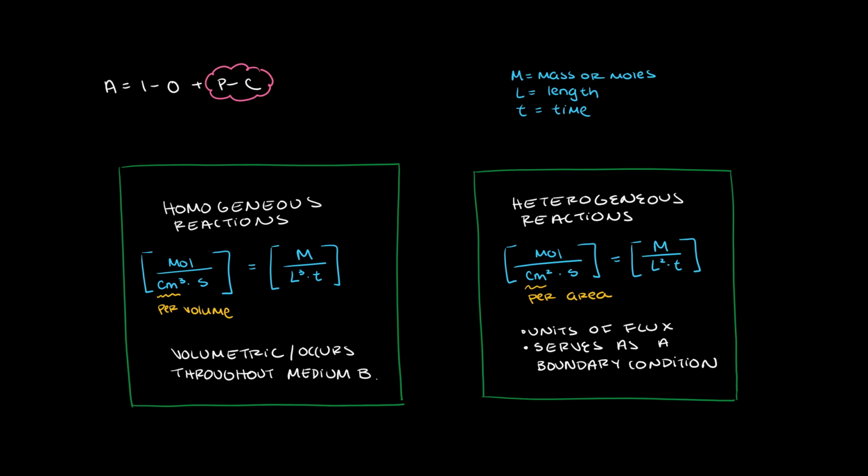Heterogeneous reactions occur at a surface and will have units similar to moles over centimeter squared times second, or molar over liter squared times time. Note that these are the same units of flux and usually serve as boundary conditions if they are given in the problem statement.